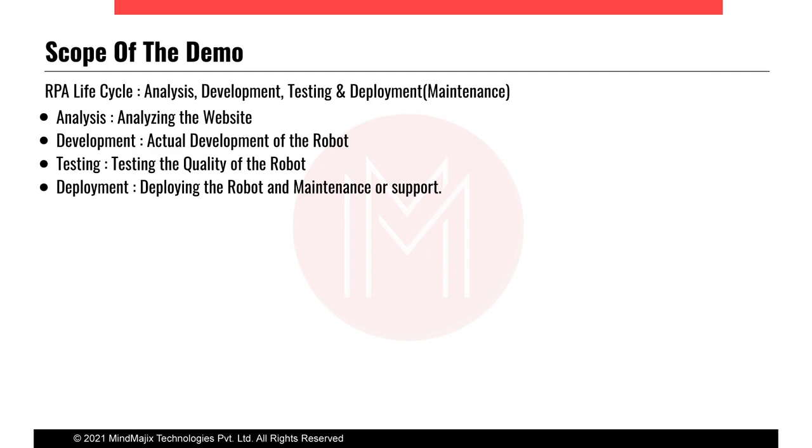So if the robot is taking less time than the human, then obviously it will be beneficial for the organizations or the industries where we will be deploying these robots. And we'll be going to the deployment. So in the deployment phase, after the testing, once we've confirmed the quality of the robot is good, we'll deploy the robot into the live environment.